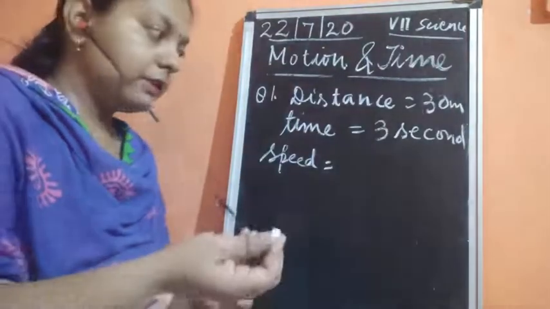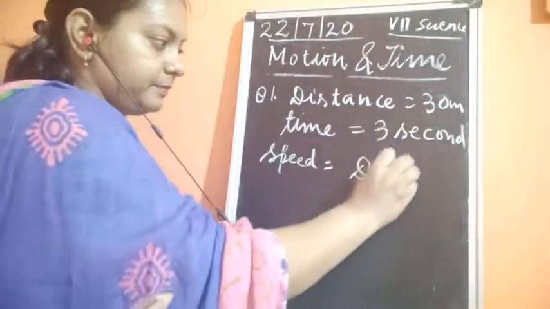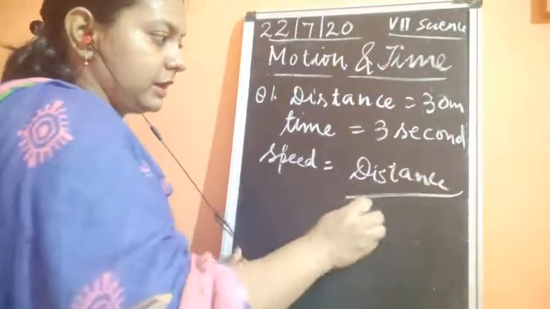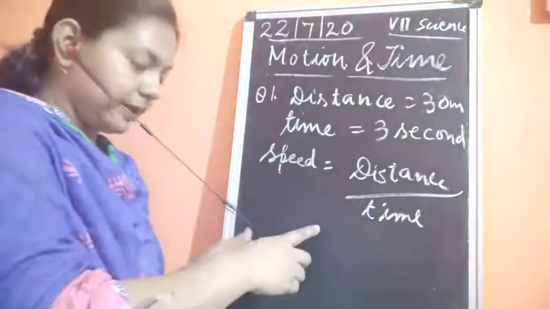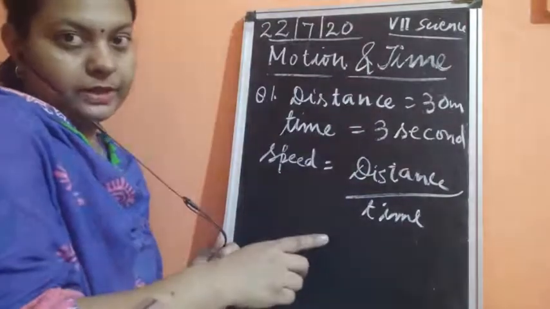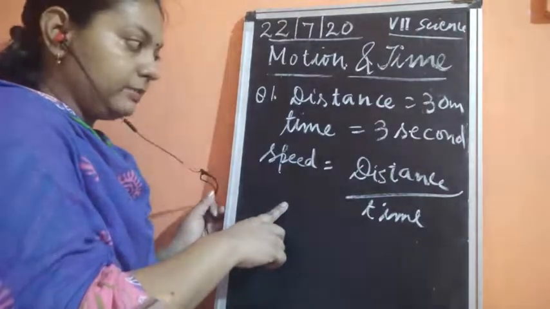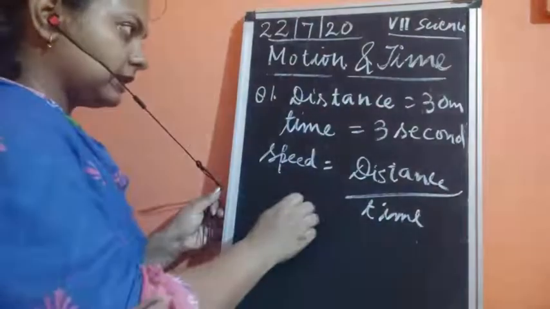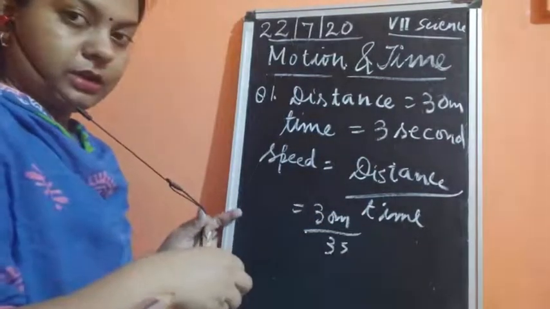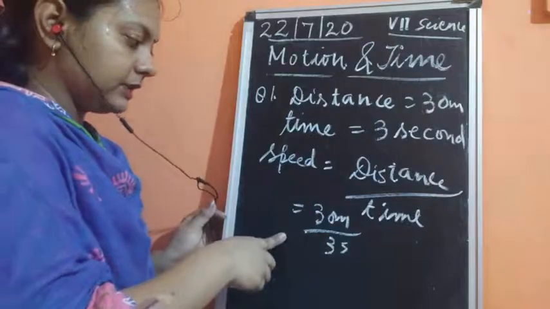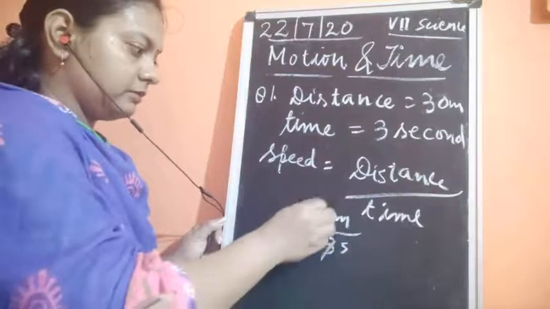Now what about speed? We need to calculate the speed by the formula distance upon time taken. If we know the distance and time, we can simply find out the speed. So what would be the speed? The speed of the object will be equal to the distance travelled, that is 30 meters, upon 3 seconds.